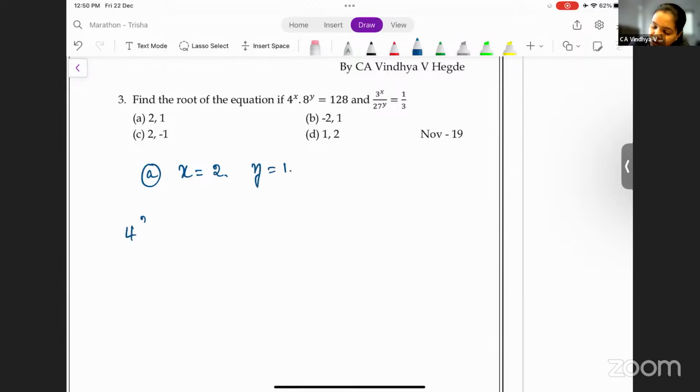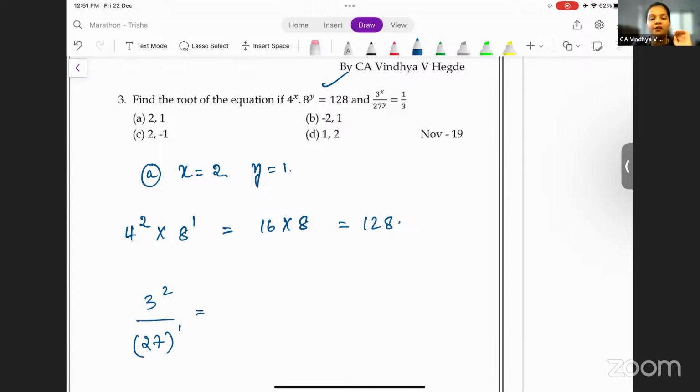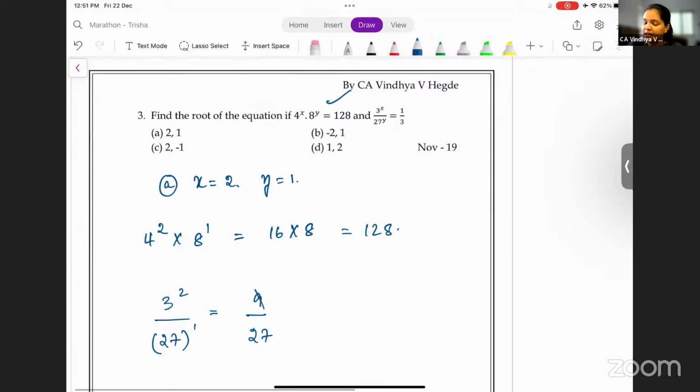Now option A, they have said x is equal to 2 and y is equal to 1. So you get 4 to the power 2 into 8 to the power 1. That is 16 into 8, right? So what is 16 into 8? 128. Satisfied? Next you have 3 to the power x, that is 3 to the power 2, divided by 27 to the power y, that is 27 to the power 1. 3 square is 9. 9 by 27. 9 ones are 9, 9 threes are 27. So the answer is 1 by 3. Option A is your answer.